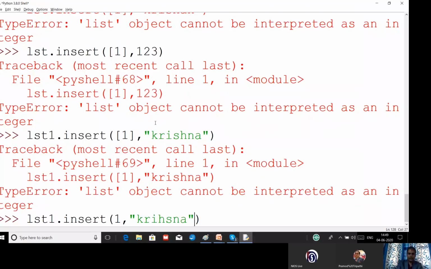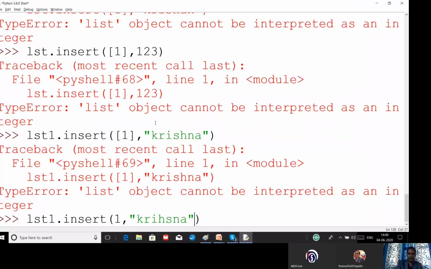Now let us have the count function. It will count how many times a particular value is occurring. You can see I am having a list with some value, 10, and I am going to count 10. It is available one time. In the second example, I have inserted 10 at index number 2. Now I am having 2 times 10. The moment I count 10, I'll get 2. You can see. Is it clear?